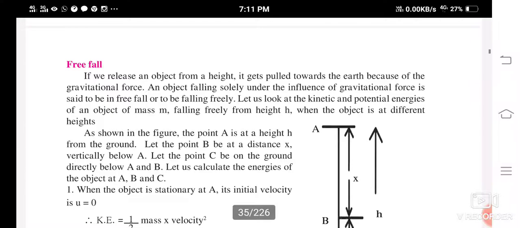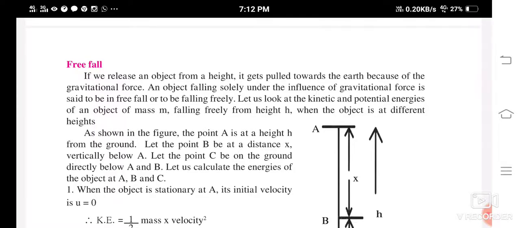Now the next one is free fall. If we release an object from a height, it gets pulled towards the earth, isn't it? Yes, you know this. When you throw or just release any object from a height, what is going to happen?